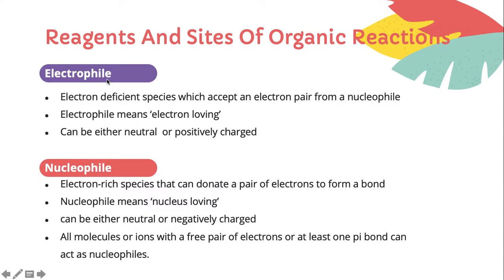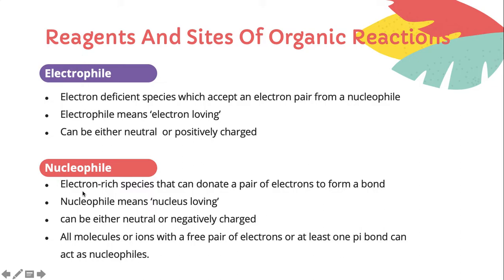So electrophile must react with nucleophile. Nucleophile must react with electrophile. There's no electrophile reacting with electrophile, no. Electrophile means electron loving. It can be either neutral or positively charged. Why positively charged? Because it is electron deficient. So usually if it has less electrons, it is positive.